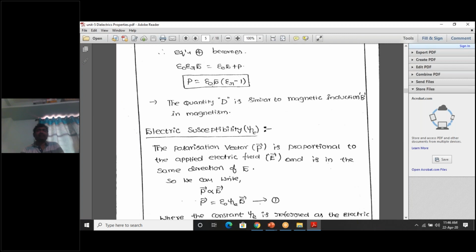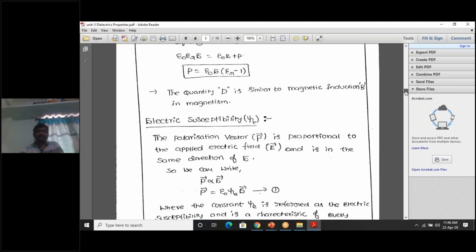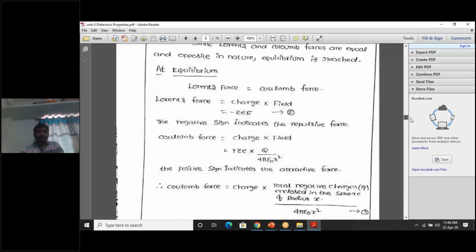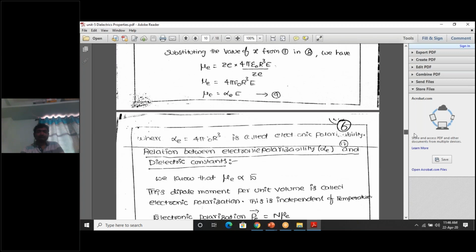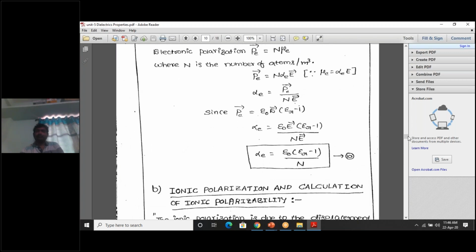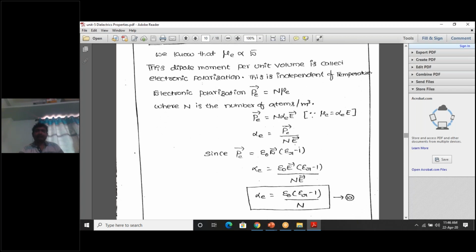P bar can be written as epsilon naught E into epsilon r minus 1. So substitute this value here. P by NE is epsilon naught E into epsilon r minus 1 divided by NE. Here E bar cancels out. So what is the leftover factor?